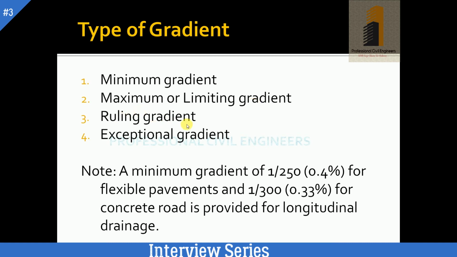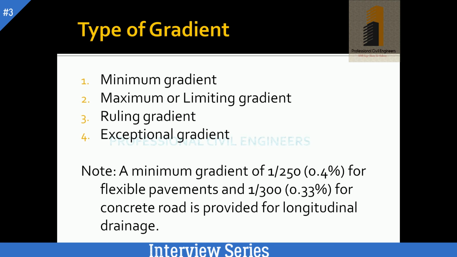Rolling gradient. The rolling gradient is actually the design gradient. Usually we provide this type of gradient to counter fatigue effectively. And the fourth one is exceptional gradient. Exceptional gradient is the minimum or the maximum gradient which we cannot avoid in the road surface due to cutting of mountains or some depressions.